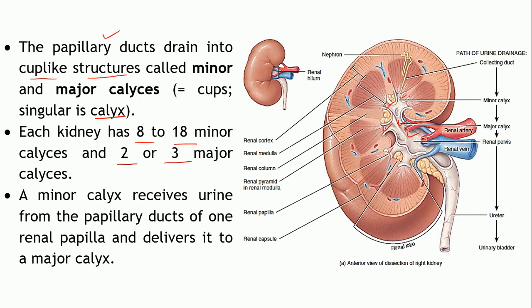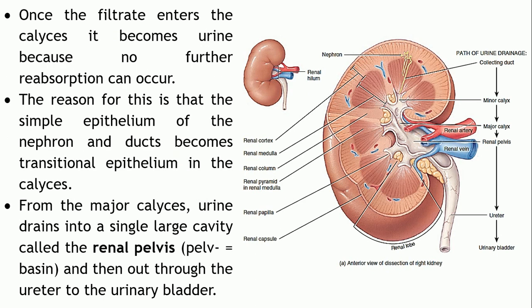Whatever urine is formed in these 1 million nephrons is drained first into the papillary ducts. From there it enters the minor calyx. As you can see, the path of urine drainage is shown over here, and from the minor calyces it is collected into the major calyces. Comparatively, the number of major calyces is less than the minor calyces.